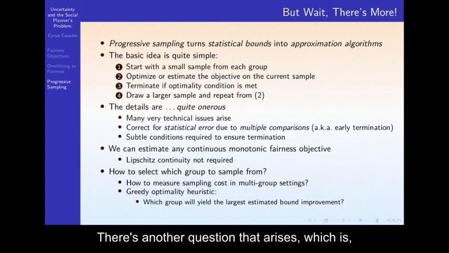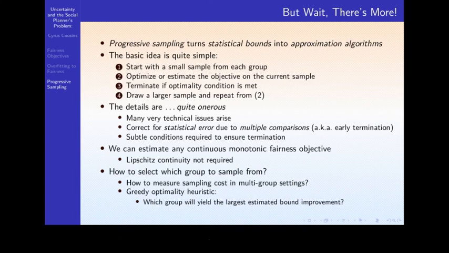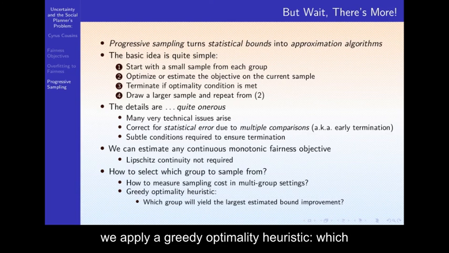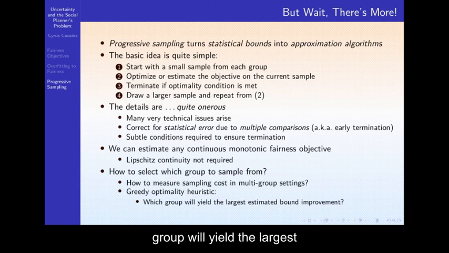There's another question that arises, which is, as we are sampling dynamically, when do we sample from each group? In order to answer this, we need to ask, how do we measure the sampling cost in multi-group settings? Once we have a model of cost, we apply a greedy optimality heuristic. Which group will yield the largest estimated bound improvement per cost?